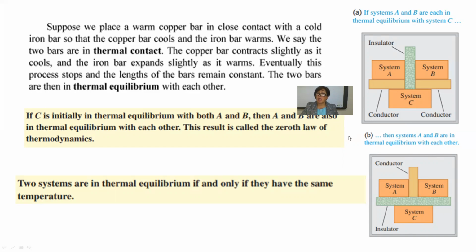System C is in equilibrium with system A and system B. Systems A and B are each in thermal equilibrium with system C, as in figure A.